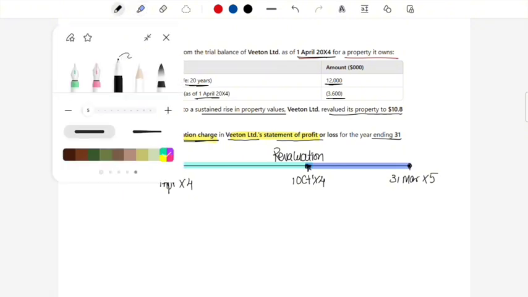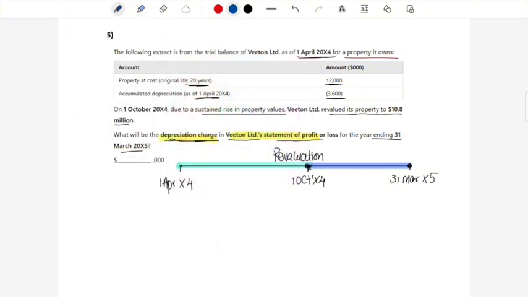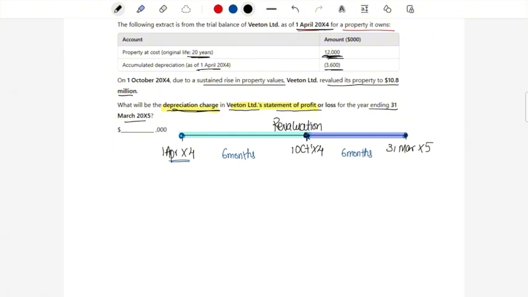So here, the most important thing to understand is that the depreciation is going to be charged on two different values. So I'm going to calculate the depreciation from 1st of April to 1st of October before revaluation occurred, and then on the revalued amount we will calculate the depreciation from 1st of October to 31st of March 2005. So from October to 31st of March we will have a period of 6 months, and that will be 6 months as well.